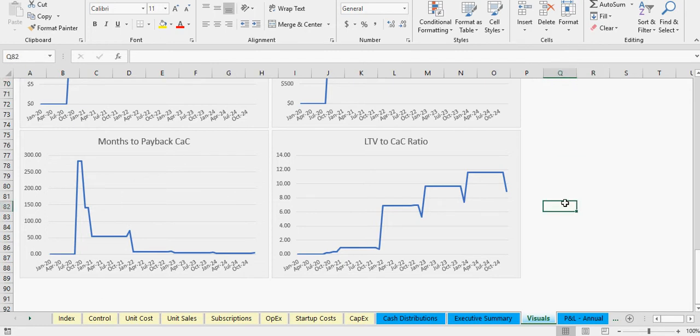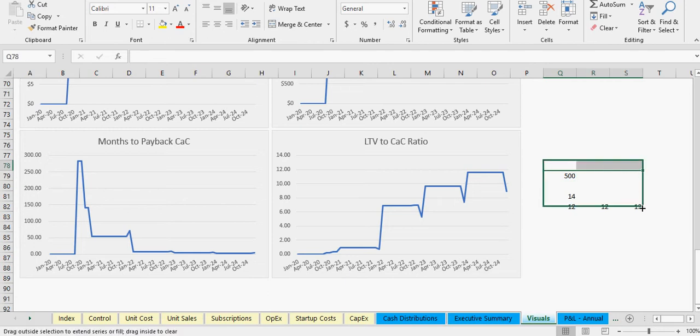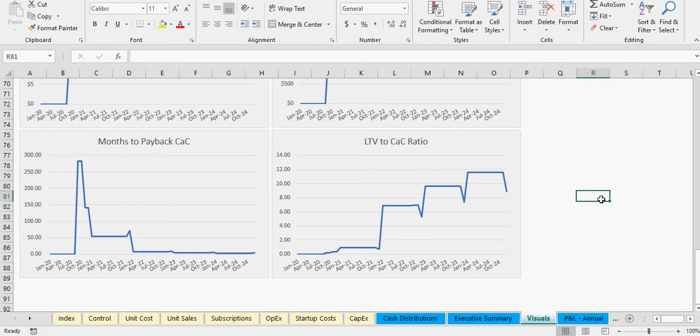So the months would be, okay, you've got revenue of the gross profit of the product, then you've got them sign up, let's say for $12 a month. So if the customer acquisition cost is say $500, well then you're going to need how many months? Well, you need more than one, so that's $26. You add 12 to that, it's 38. So however many months then it goes over, you make 12, 12, 12. This is going to show you how many months they have to keep subscribing for you to recover that cost. And this is just including the top line revenue for users and the gross profit of the unit sale,